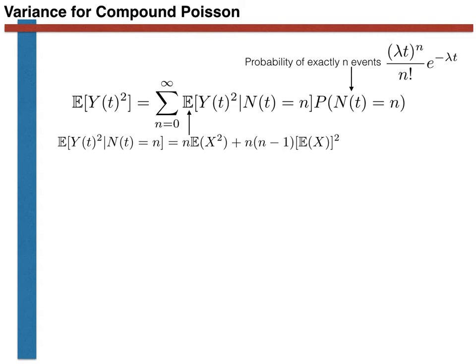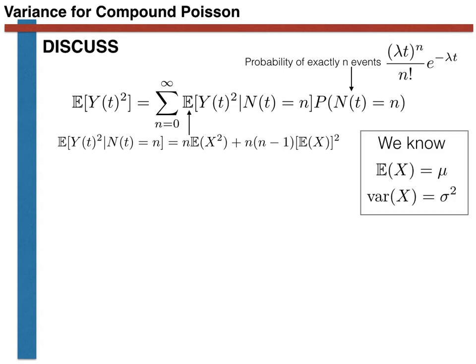We can insert the expression we have just derived for the expectation of Y(t), given N(t) equals n, into the conditional expectation theorem as shown here. Before we do so, it is worth exploiting the other information that we were given in the statement of the problem. In particular, we were told that every time someone buys something on Amazon, the amount they spend is given by a random variable, capital X, with expectation mu and variance sigma squared, as shown here.